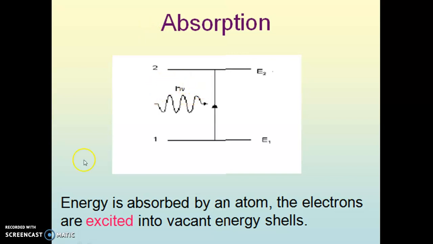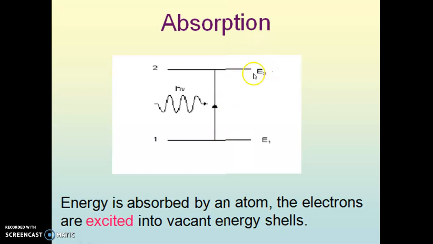Here in the figure you can see there are two energy states, E1 and E2, and energy in the form of a photon is incident. Each material consists of atoms and molecules, and these remain in the ground state. They prefer to remain in the minimum potential energy state, that is the ground state, shown here by E1. Unless we supply external energy, they will not jump to higher energy states.